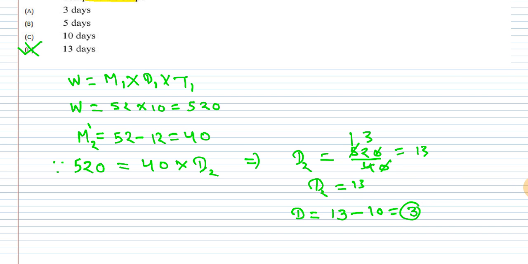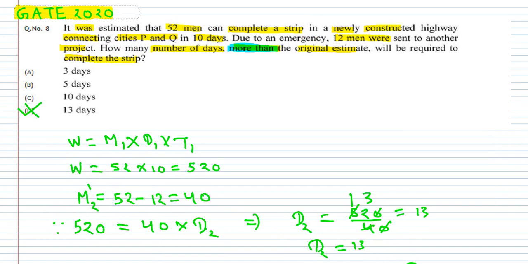It means they have to work 3 days more to complete the work now. So the number of days is more than the original estimate. Many of them did not read this statement carefully, so instead of getting positive numbers, they got negative numbers, and they lose their marks. So according to this, the correct option will be option A. Okay, now let's move to the next question.